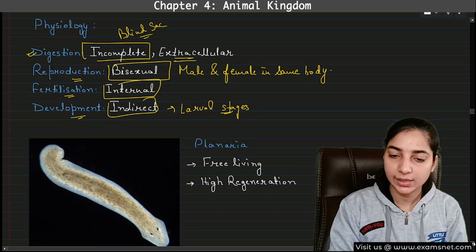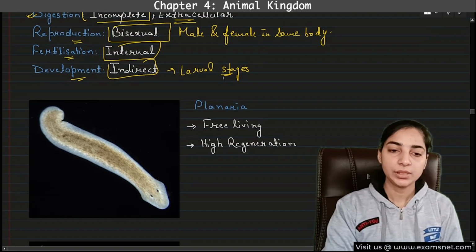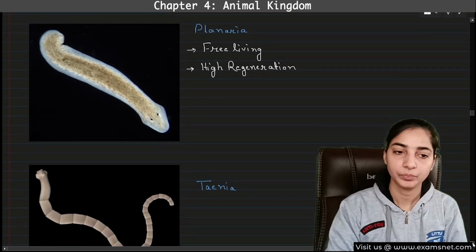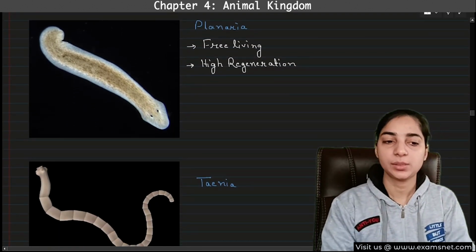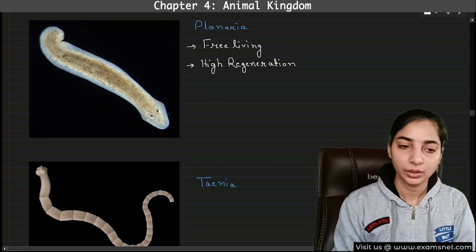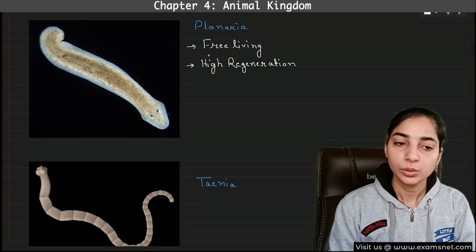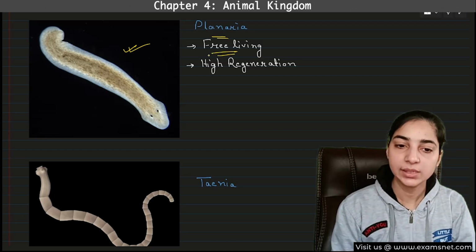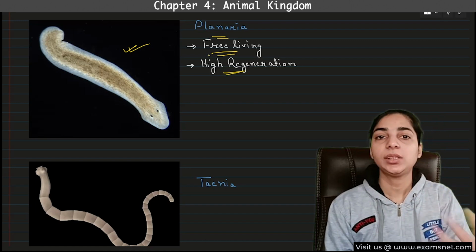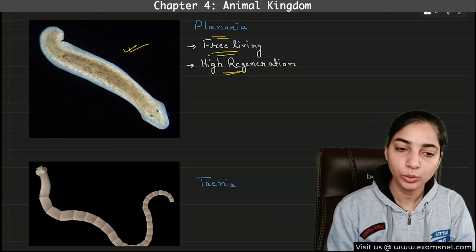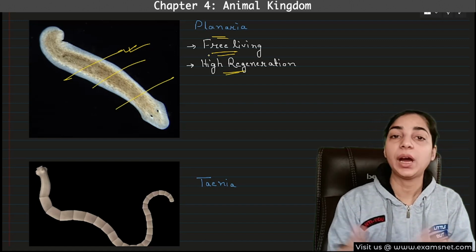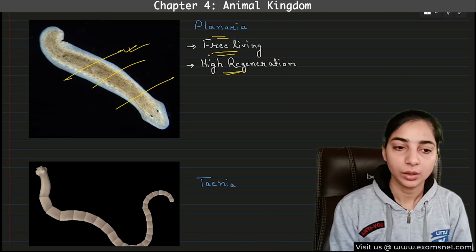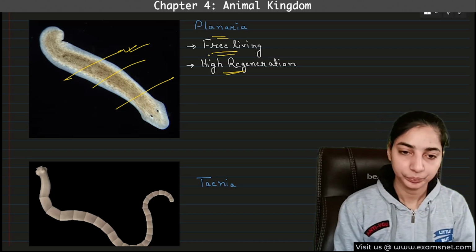Now let's have a look at the examples. Three examples are given in NCERT. The same examples I have taken here, but the pictures are different, because these pictures are more explanatory. I think that these are more clear. Therefore, I have used this picture. The first one is planaria. This is a free living platyhelminth, and it has high regeneration capability. That means even if you cut it into different parts, each part will be able to grow into an individual. This quality is known as regeneration.